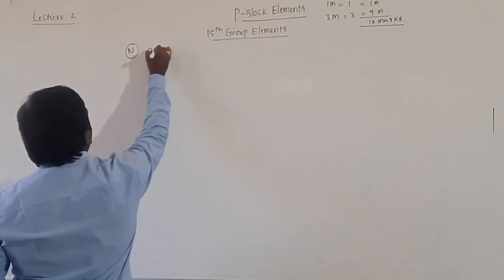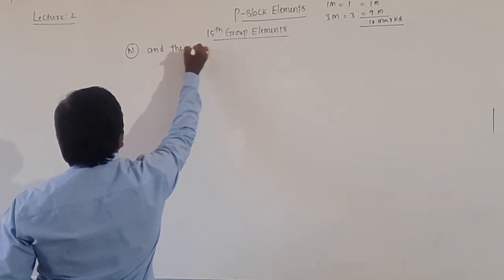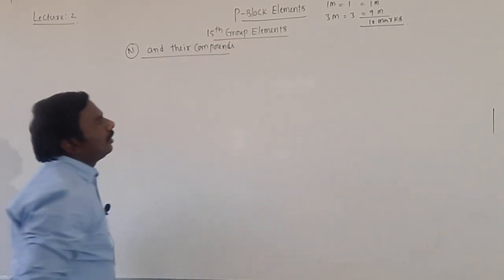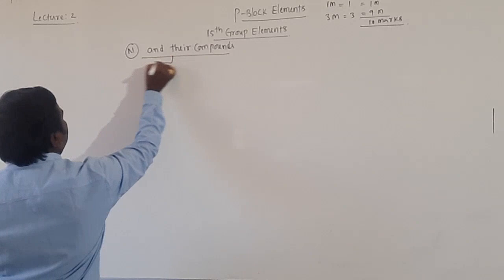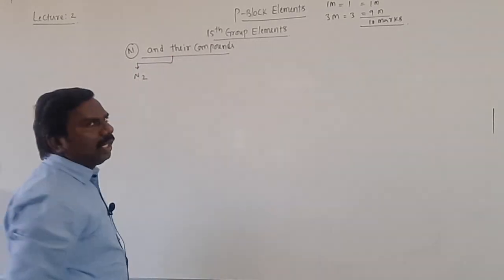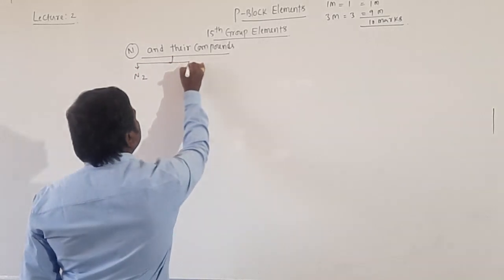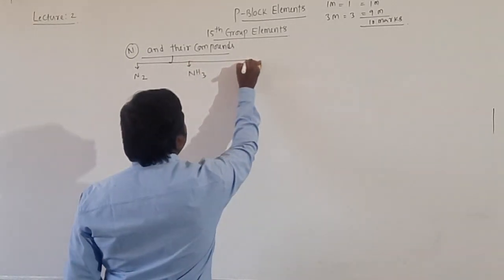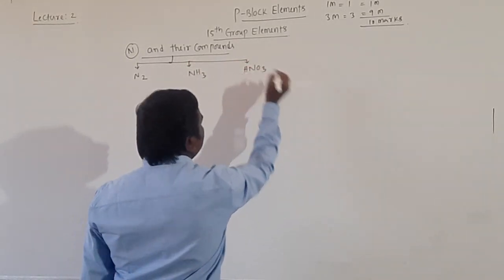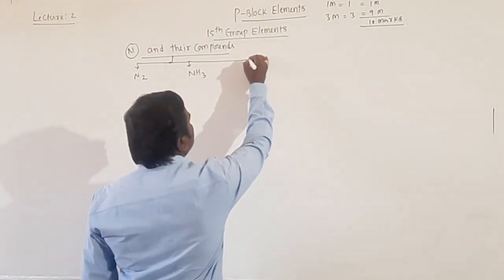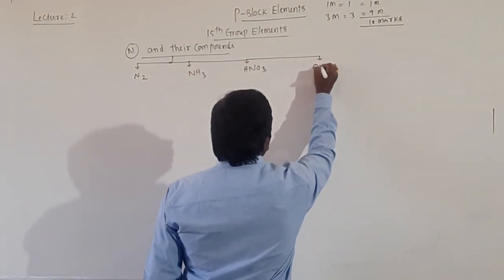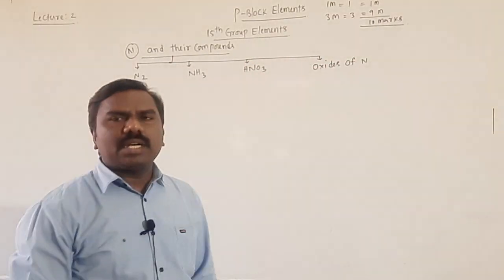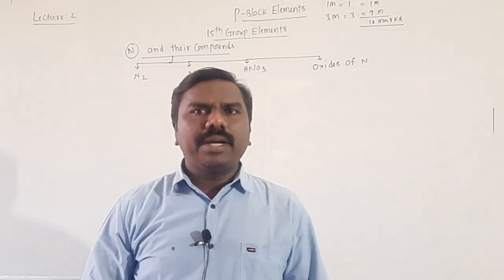Nitrogen and its compounds. In that, the first one is N2. Second is NH3, ammonia. Third is HNO3, nitric acid. Fourth is oxides of nitrogen. So we need to study these compounds under nitrogen compounds.